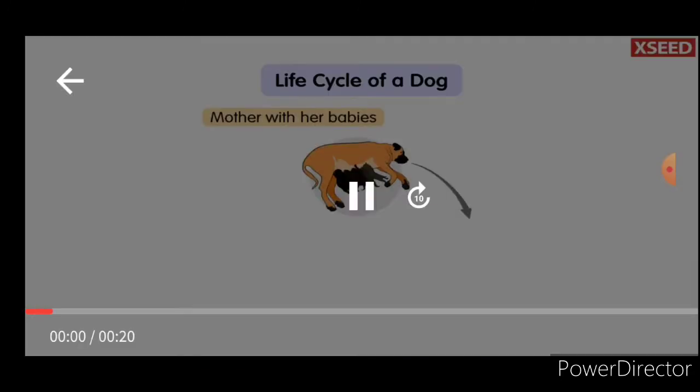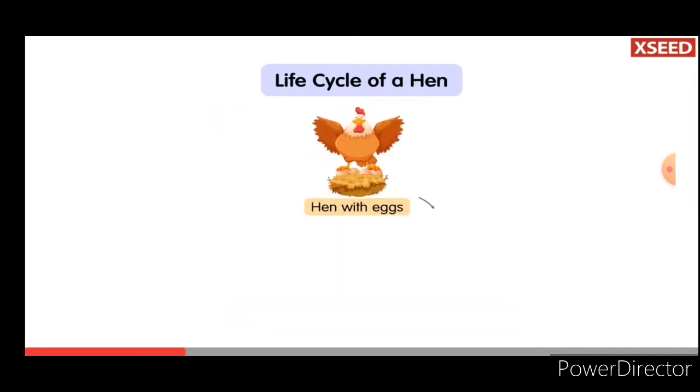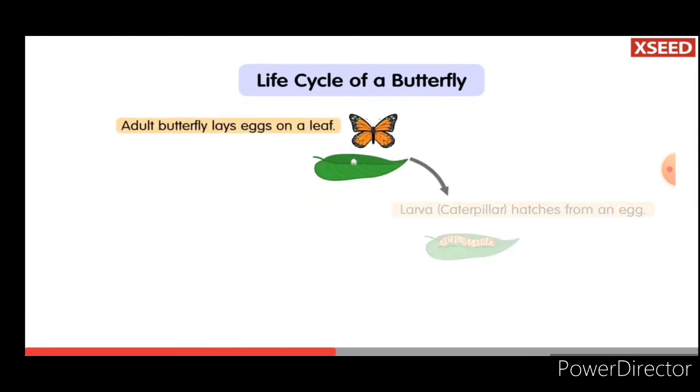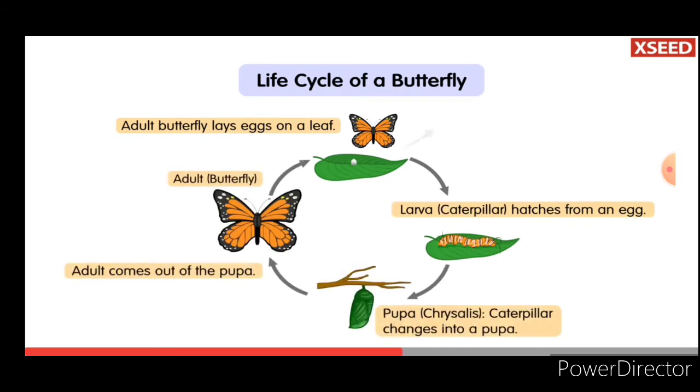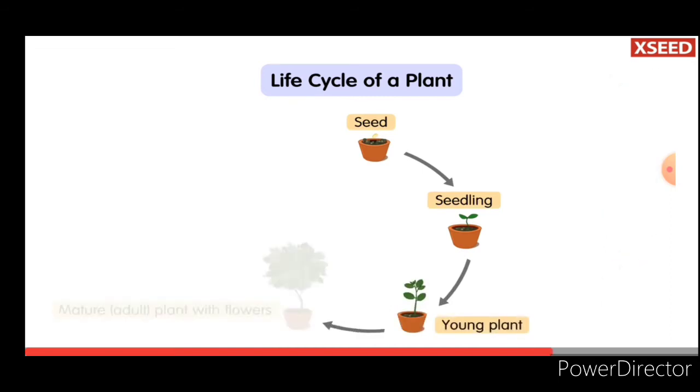How growth is taking. Dogs give birth to their young. Hens lay eggs. A butterfly also lays eggs. Most plants grow from seeds.